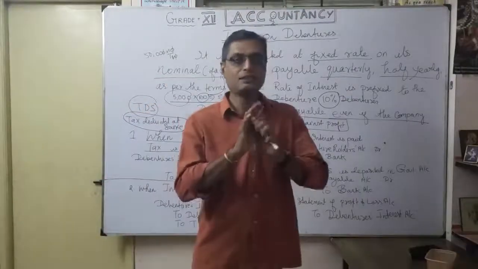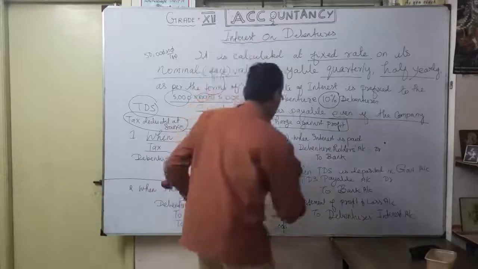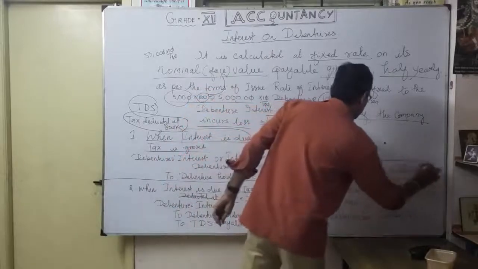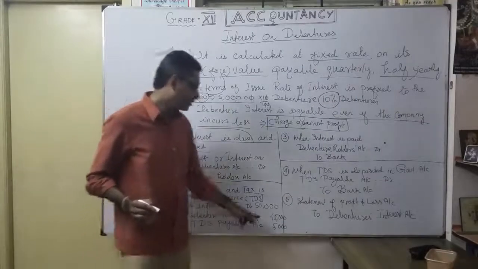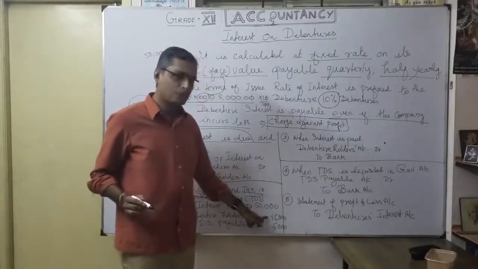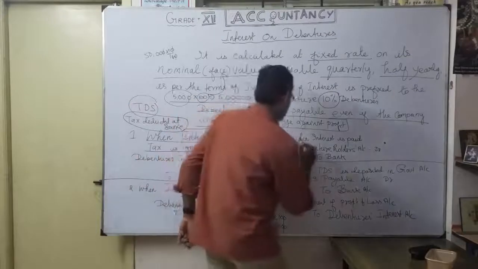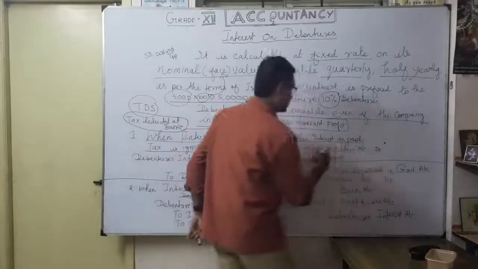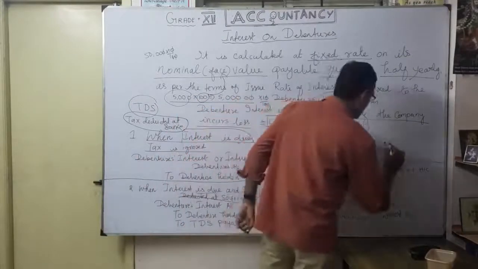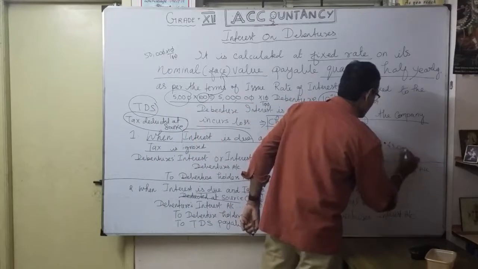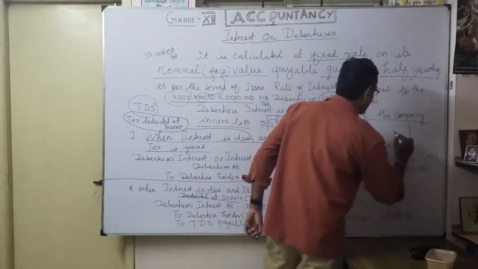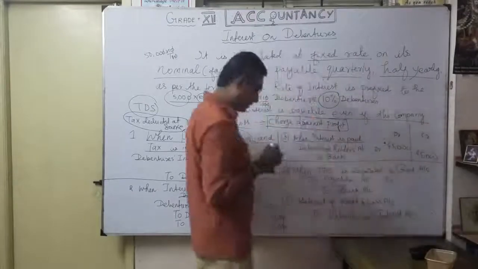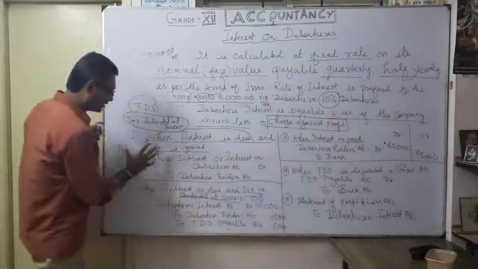Now coming to the third one. Now the interest is paid. What's the entry? Simple. Earlier we credited the debenture holder account. How much am I going to pay? Only 45,000. So when interest is paid, debenture holder account debit to bank, only 45,000. That's your debit and credit. This is the entry bifurcation.